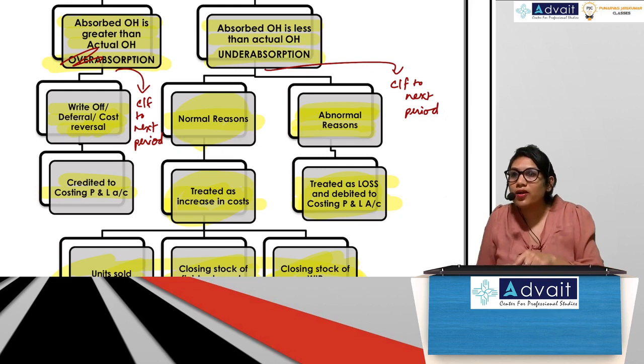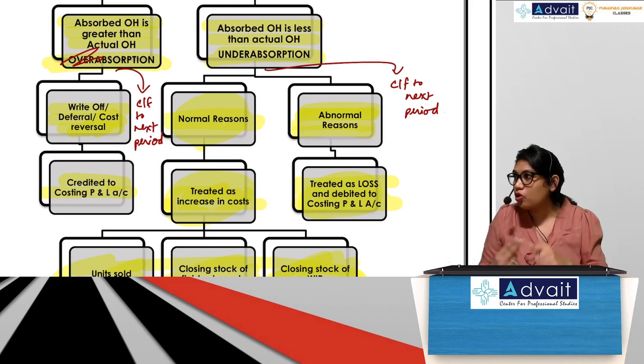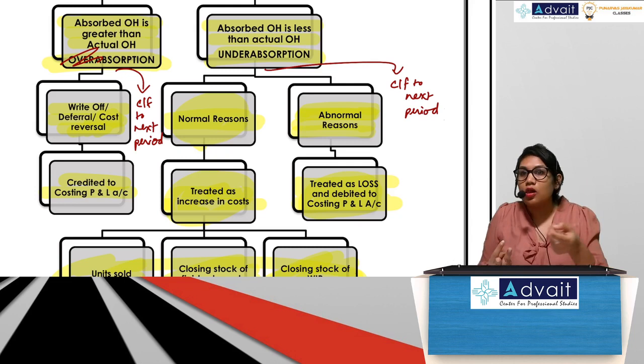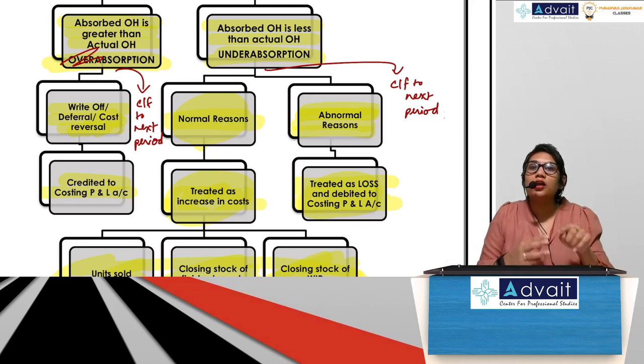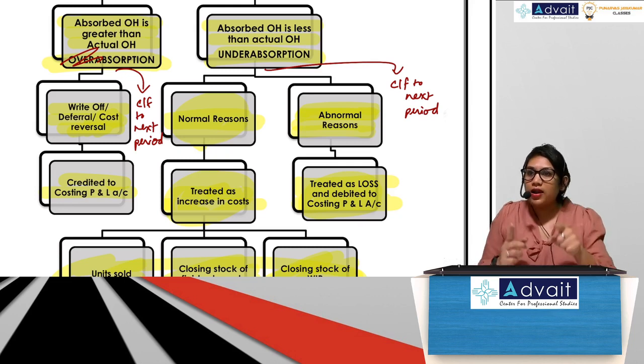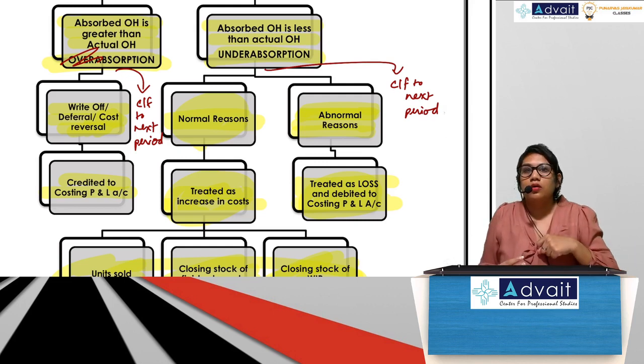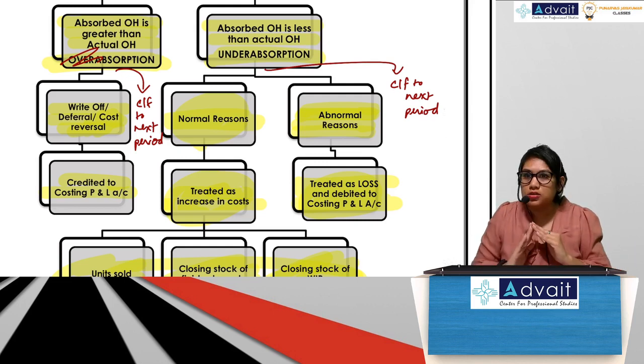Over absorption. How will I treat over absorption? Either I carry it forward to the next period only if given in the problem, or transfer it to costing P&L account, or cost reversal. What is cost reversal? The opposite of what we did under normal reasons for under absorption. And when under/over absorption is coming as a full problem in this chapter, I am supposed to do all this.